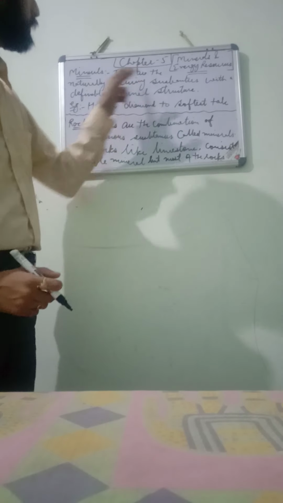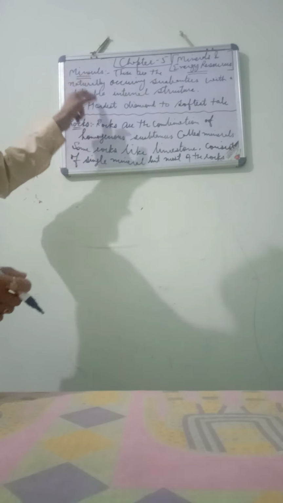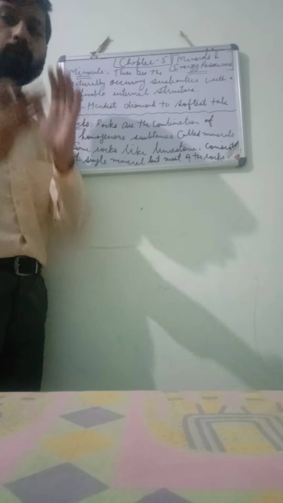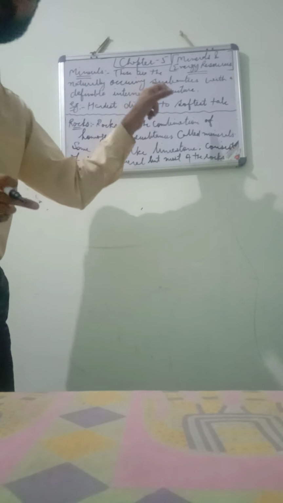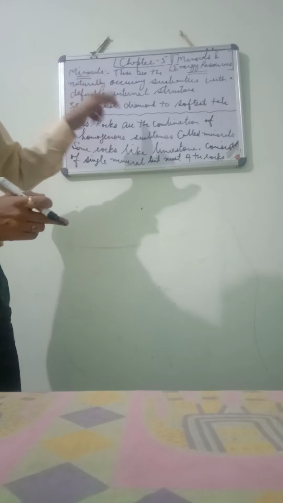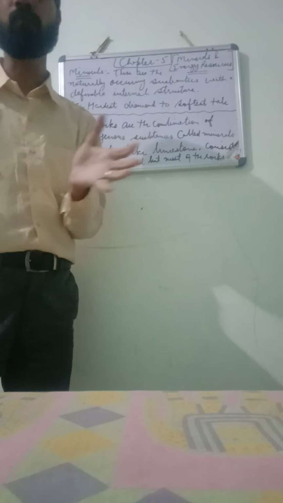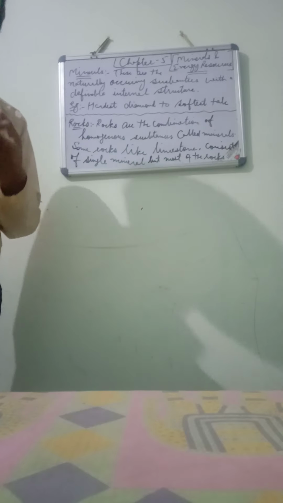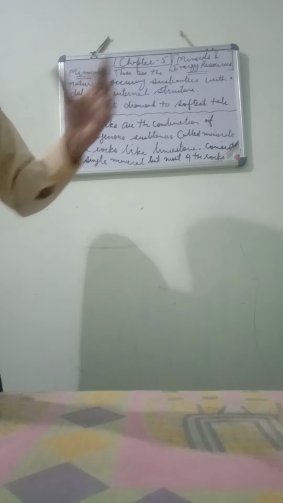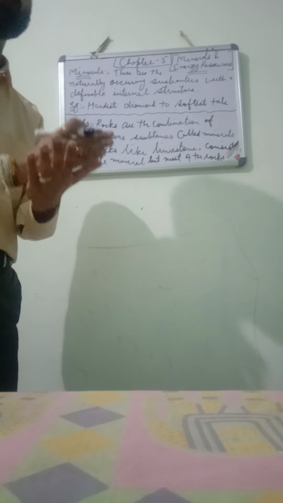देखो बच्चों, these are the naturally occurring substances with a definable internal structure. The minerals are those naturally occurring substances that have their particular internal structure. For example, hardest diamond to the softest talc. All types of things that do have their internal structure. Okay, and these are naturally occurring. These are not man-made. So if anything which is naturally occurring in this world and it has its own definable internal structure, okay, that substance will be known as mineral.